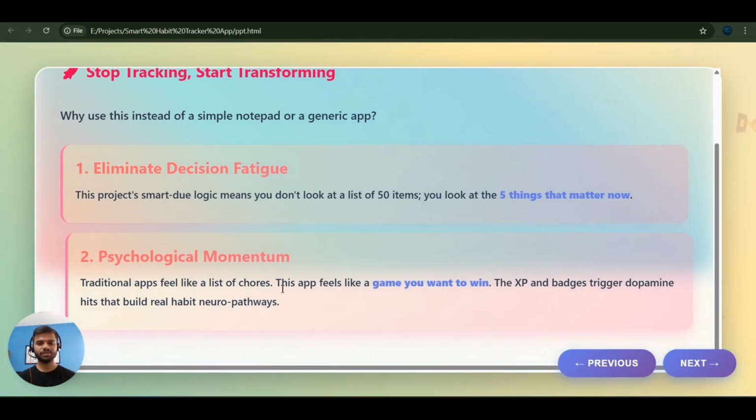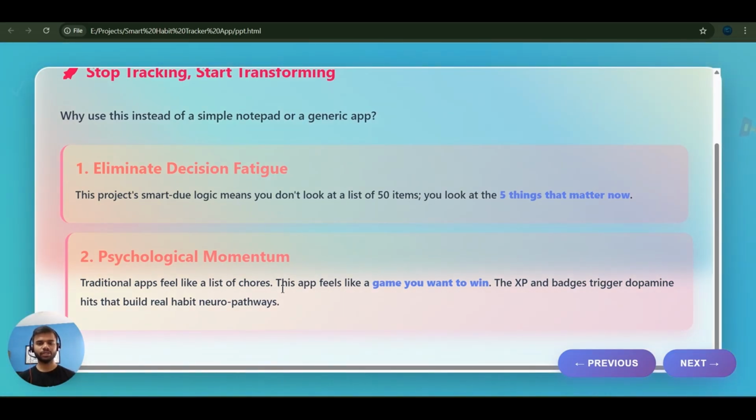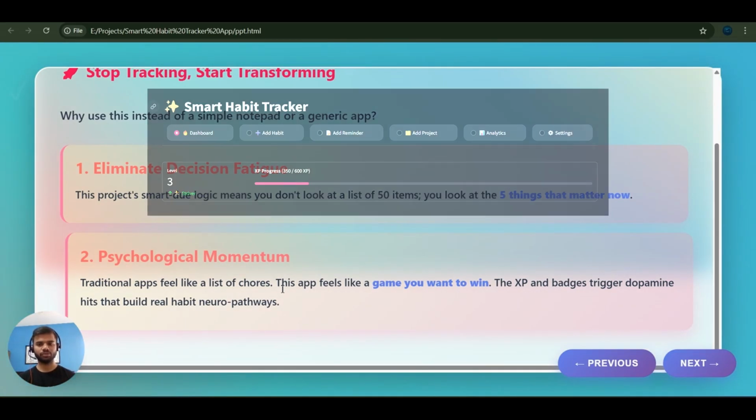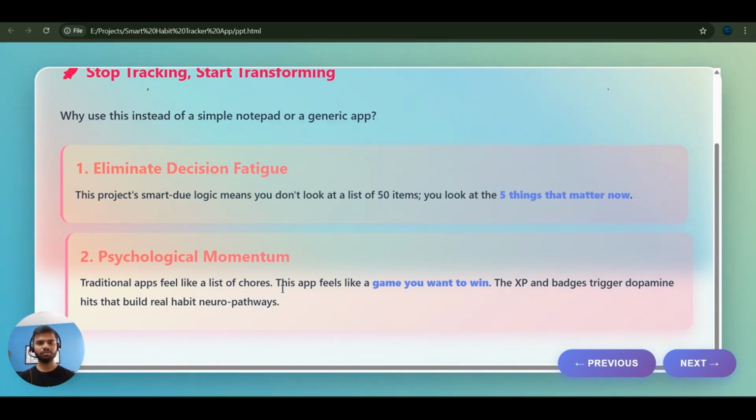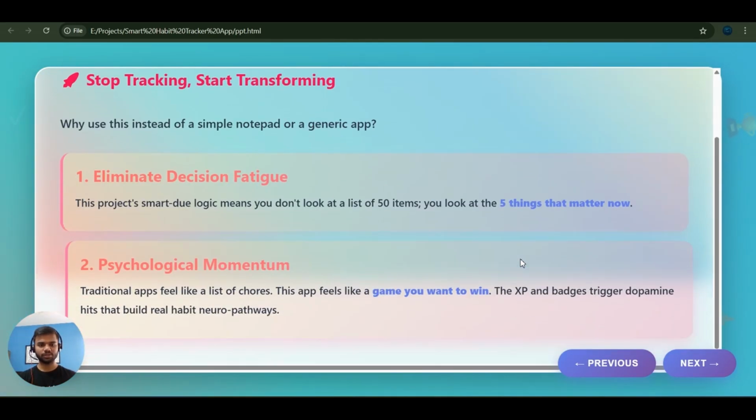I have created this app in such a way that it's like a game that you want to win. Every time you open the app, it shows that this is your score and you should increase it to move to the next level, just like common games. This will help you to open this app and play it and also win it. So this triggers the traditional app, which is just a to-do list. So these were the 2 points.